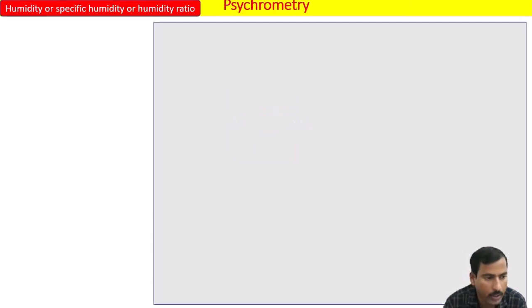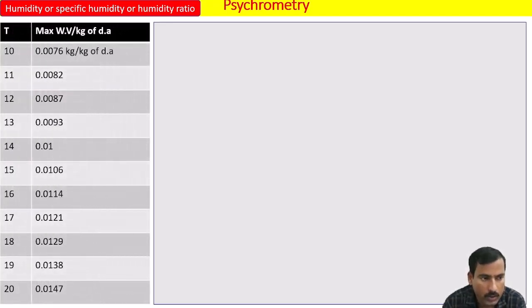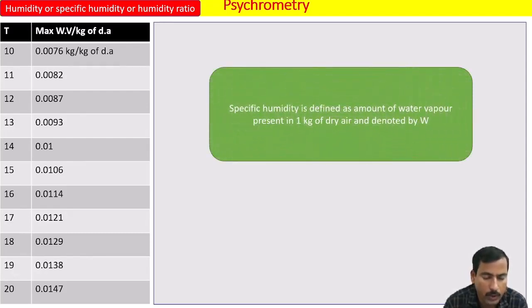Now, very important definition. So far we used to say water vapor, but the technical word for the water vapor that we are going to use is the humidity or the specific humidity or the humidity ratio. Okay, this is a very important definition. So look at this. What is the humidity or specific humidity or humidity ratio? Specific humidity is defined as the amount of water vapor present in 1 kg of dry air. So for the same table that we referred, it is the amount of water vapor present in 1 kg of dry air. For example, look at this.